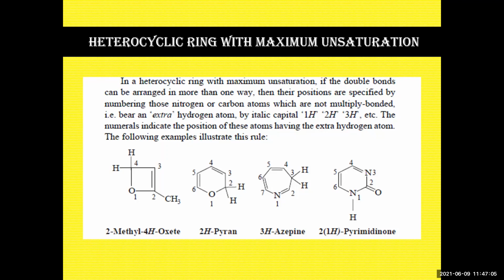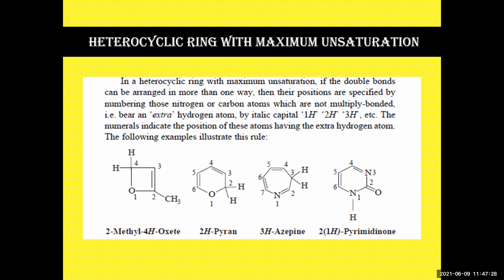In a heterocycle ring with maximum unsaturation, if the double bond can be arranged in more than one way, then the position is specified by numbering those nitrogen or carbon which is not multiple bonded. So you have to see which carbon or nitrogen is not multiple bonded and which bears an extra hydrogen.